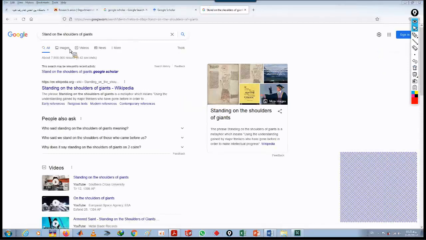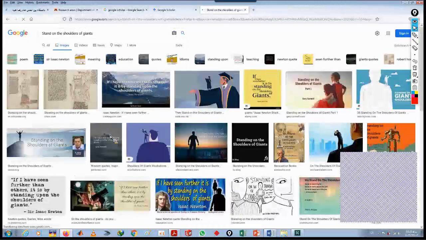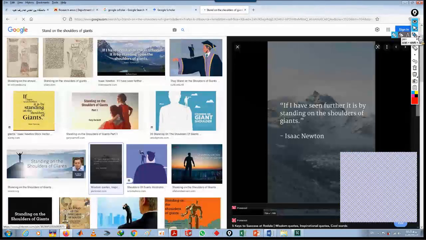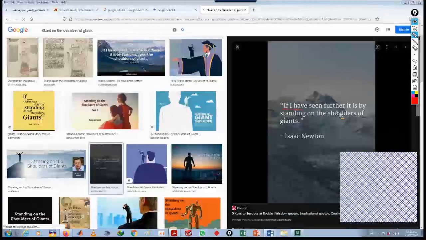Let's go to the images. Okay, so this is a famous quote by Isaac Newton. It said that if I have seen further, it is by standing on the shoulders of giants.